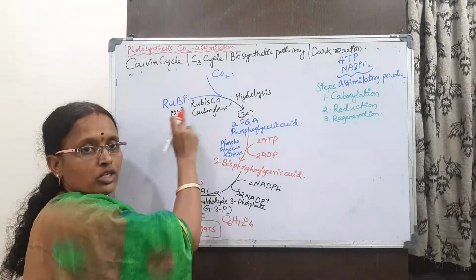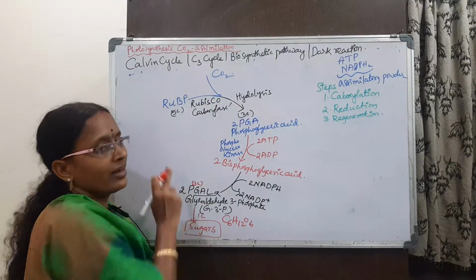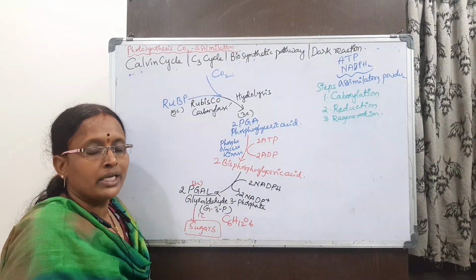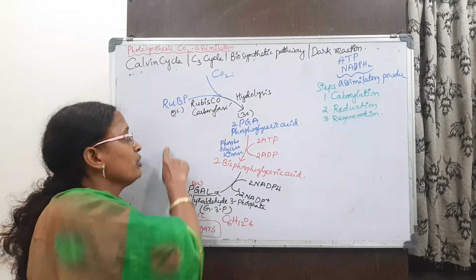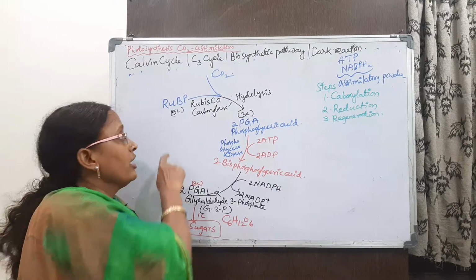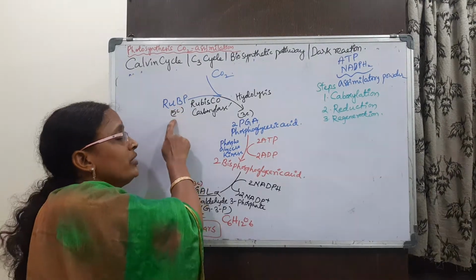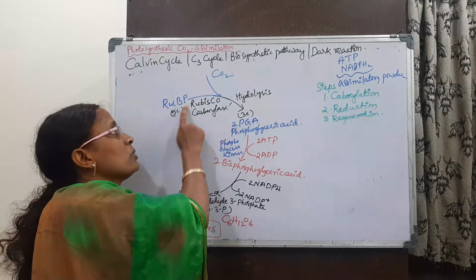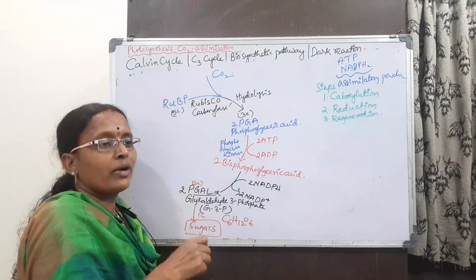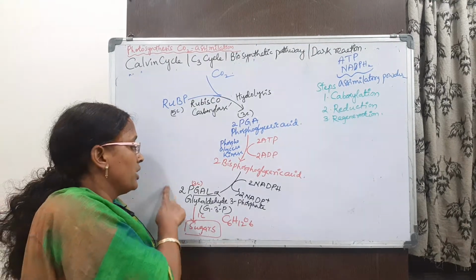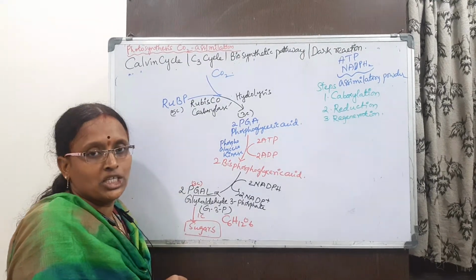For the continuation of the cycle, we require the regeneration of RuBP. We are saying this is a cycle. Cycle means that when it is reproduced, ribulose bisphosphate again accepts the carbon dioxide and the cycle is continuous. So the next step is regeneration.